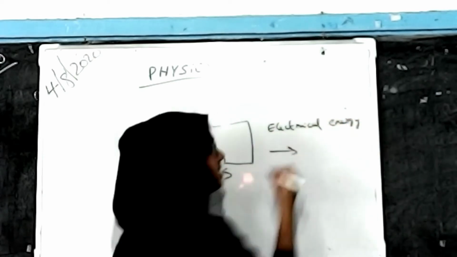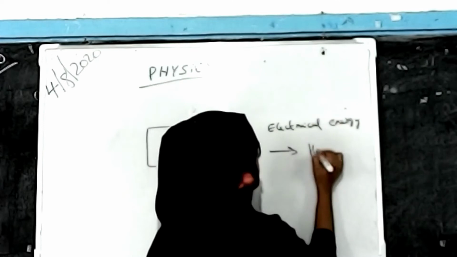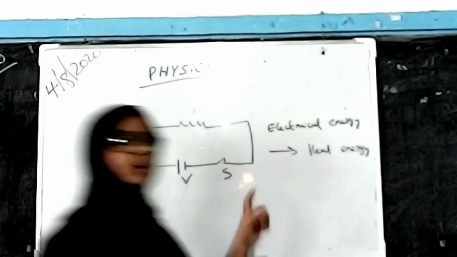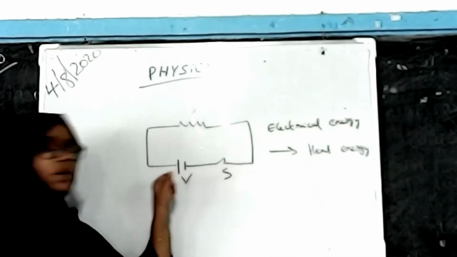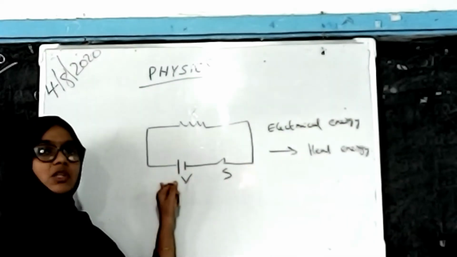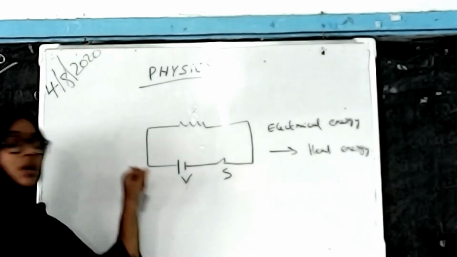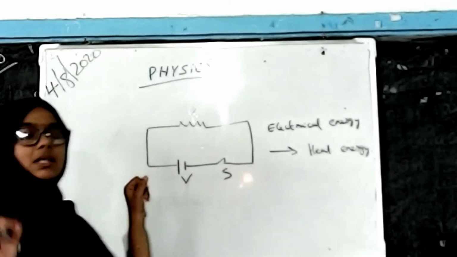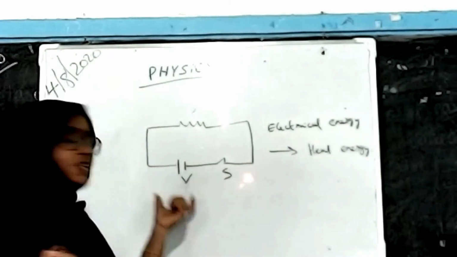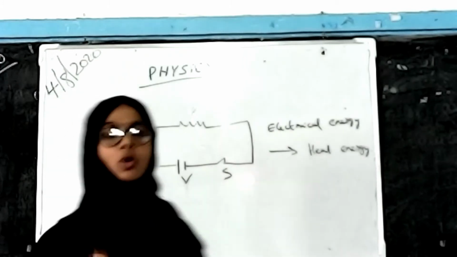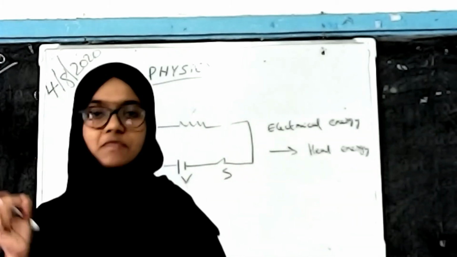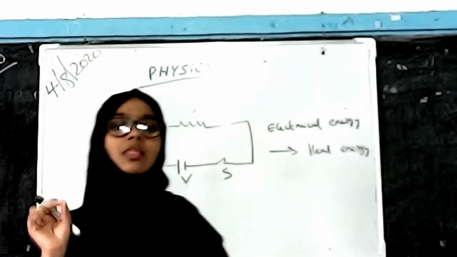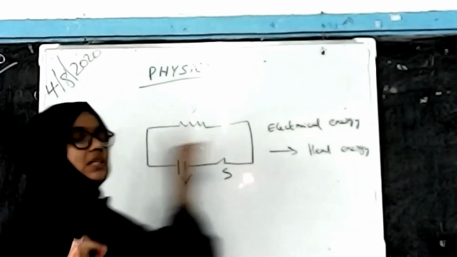Electrical energy is converted to heat energy. Here the voltage, the potential difference, is acting on this circuit. The charge from this battery flows from one point to the other point of the circuit, and the flowing of this charge makes the electricity, which then passes through the circuit.